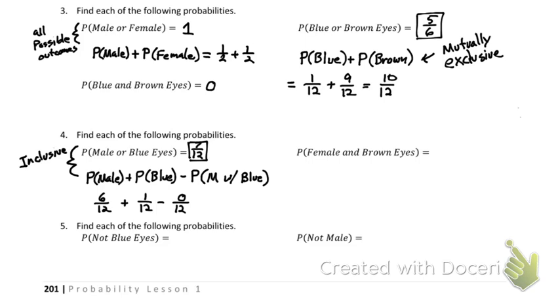All right, what's the probability of female and brown eyes? So once again, it's inclusive. So that way we have to think about what's the probability of being a female. I'm just going to put an F just to save time. Plus the probability that we have brown eyes. And then we're going to subtract any overlap. That's the probability it's female with brown eyes.